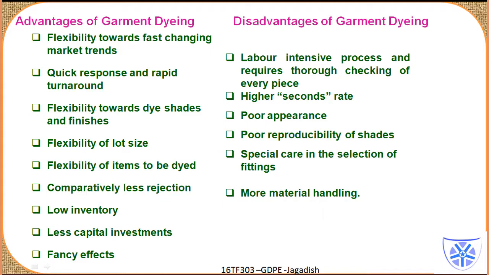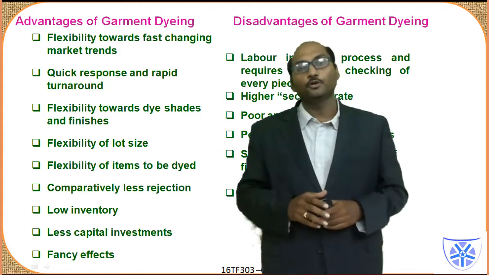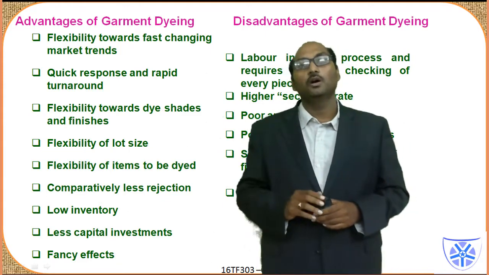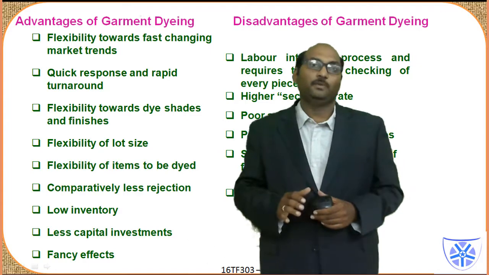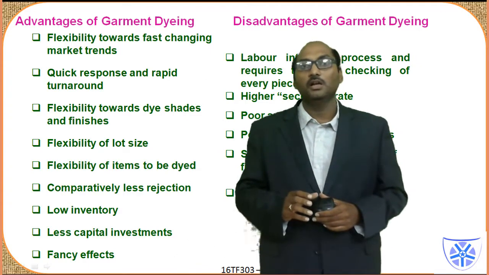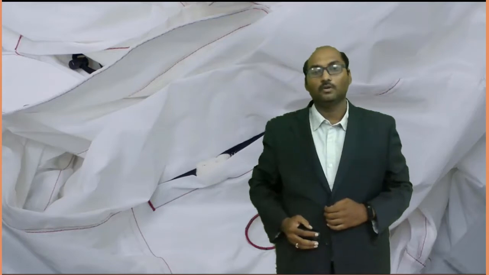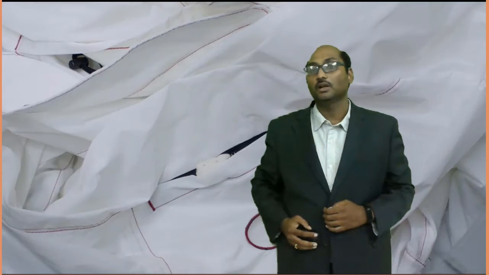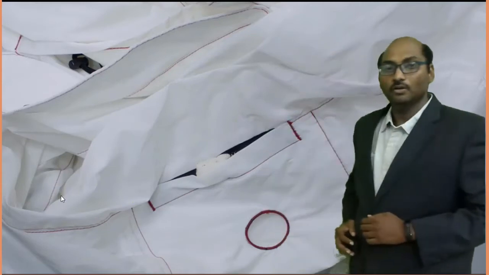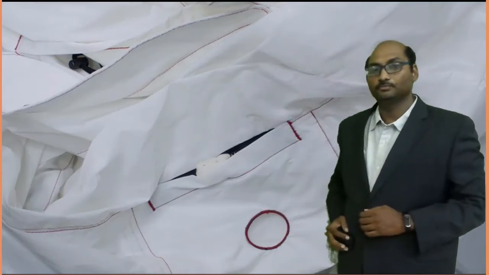Now that we have seen the advantages and disadvantages of garment dyeing, I just wanted to show one small video of how garment dyeing takes place in the industry. We will require semi-stitched garments like the one in the video.